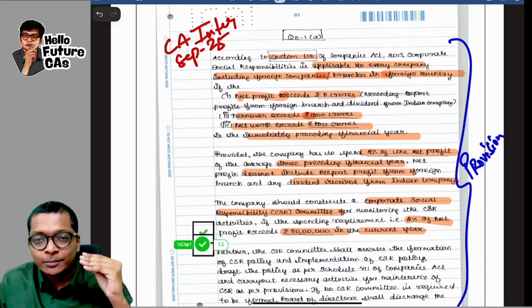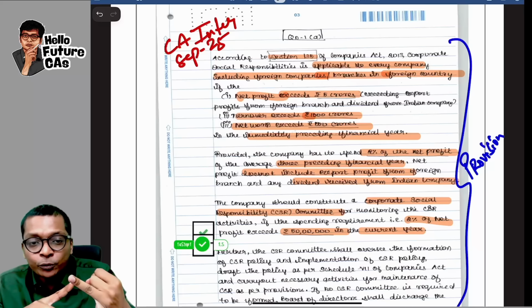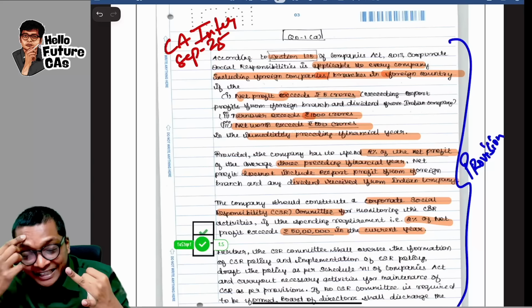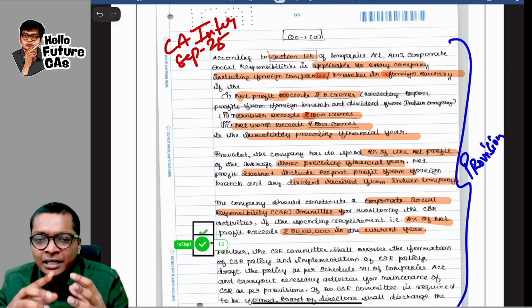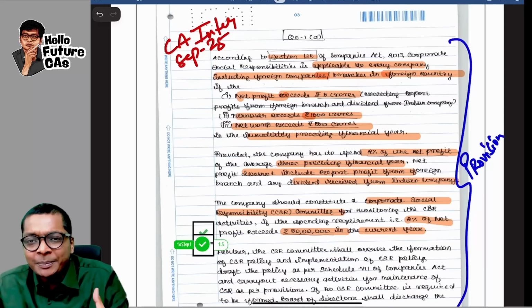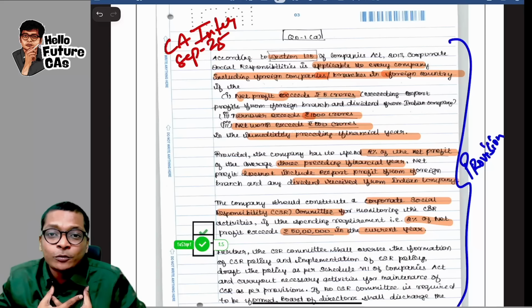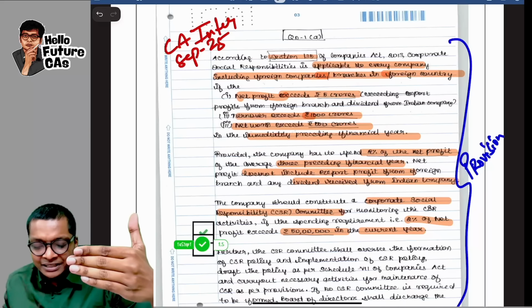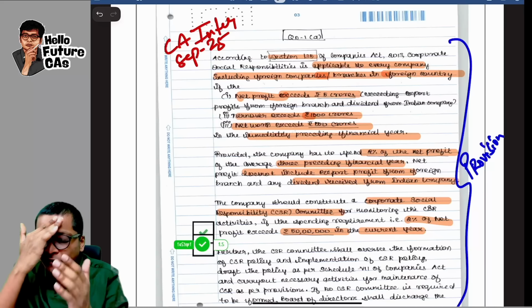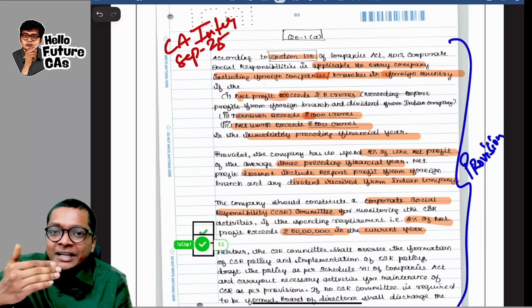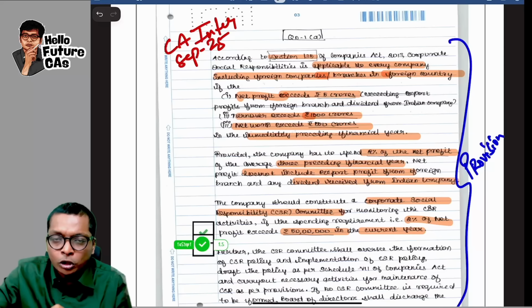So in the last few weeks of your exam, what you guys have to do for law is you have learned the provision. So step 1, learn the provision. Step 2, remember the keywords in your head. Step 3, apply this. How are you going to apply? Take your past RTP, MTP, take all the questions your faculty would have solved in the class. Look at the question. Think what you will write for this if this came in the exam. Think of all the points you will write. Then go read the answer and see all the points that you thought is over here.